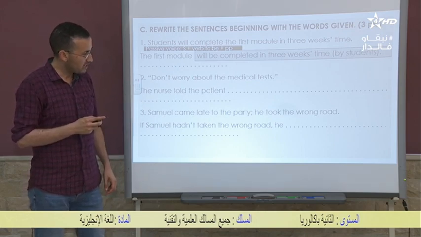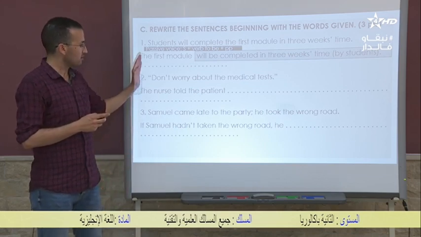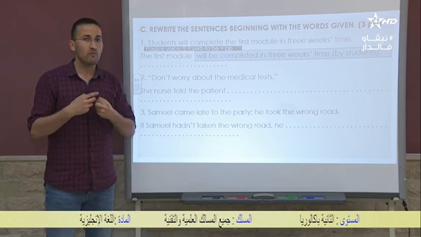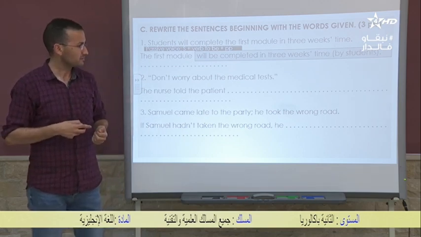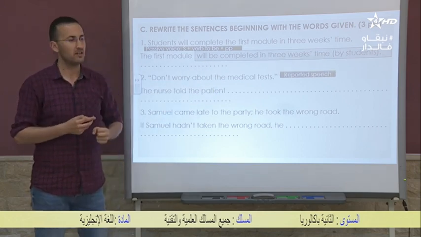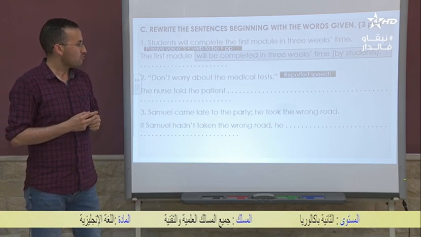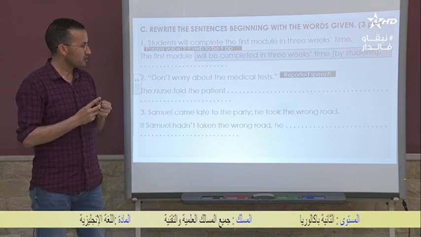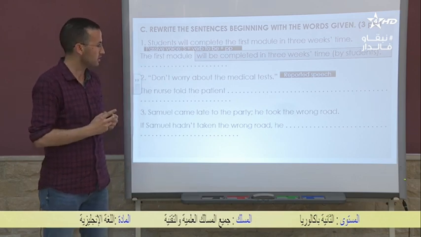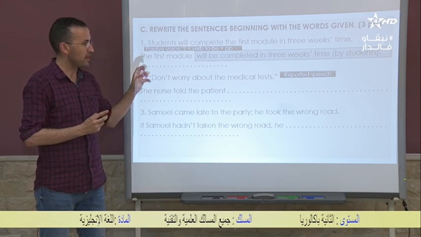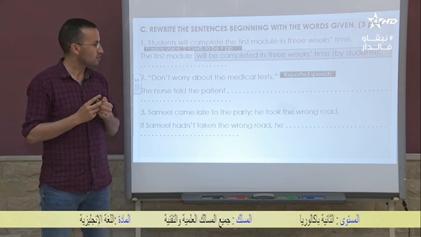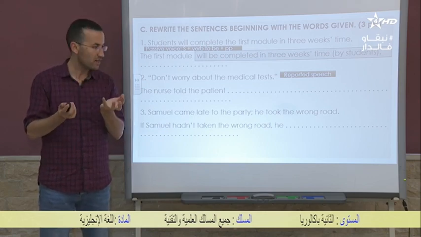Number 2, don't worry about the medical tests. The nurse told the patient. So here, as you can see, we're talking about what? Again, I'm referring you to the lesson. You need to report this sentence, okay? So remember that in reported speech, we need to make some changes, but not in this case. Because don't worry about the medical tests sounds like someone is trying to give, let's say, a piece of advice.